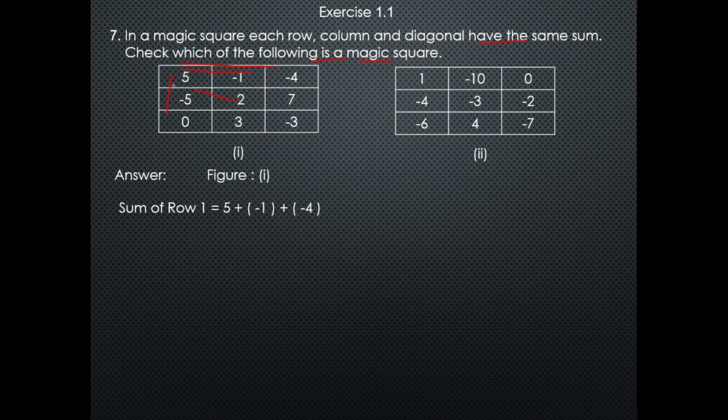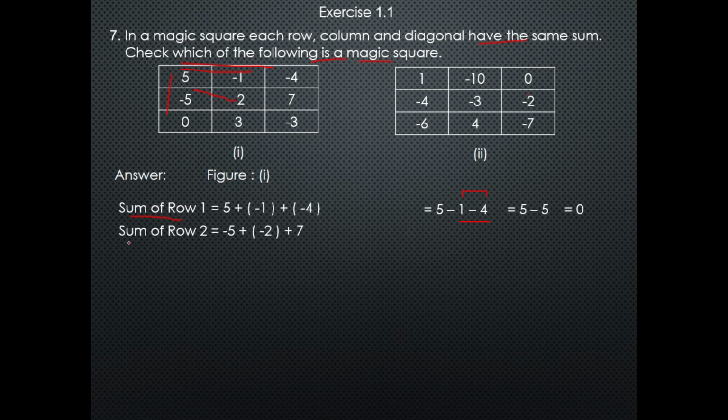First we will calculate the sum of the rows. The sum of row 1 is 5 plus (minus 1) plus (minus 4), which is 5 minus 1 minus 4, because we have removed brackets. Now we will add negative and positive numbers separately. So 5 minus 5 is equal to 0.